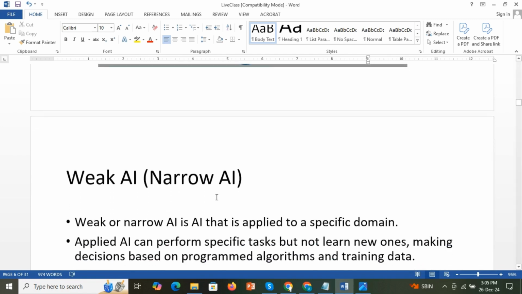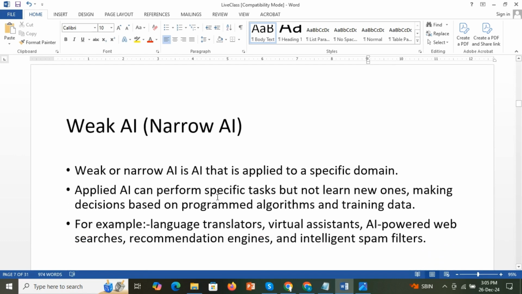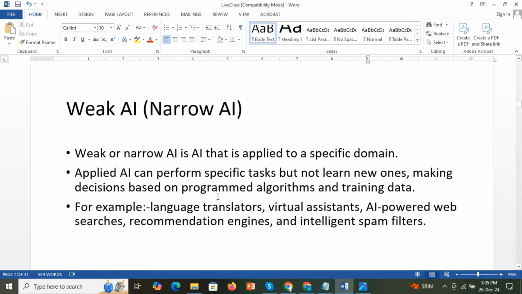So, weak AI or narrow AI. What does weak AI mean? Weak AI is applicable to a specific domain, or it can do a specific task. But it cannot learn a new task, and it cannot do creative things. So weak AI is for a specific domain or task, for example making decisions based on programmed algorithms and trained data.